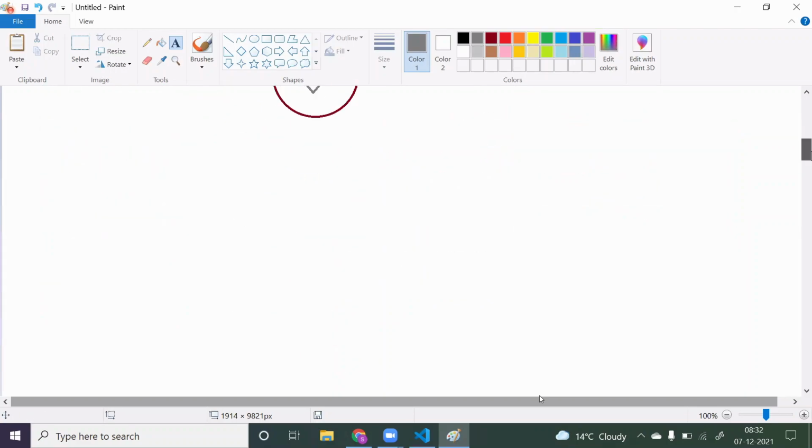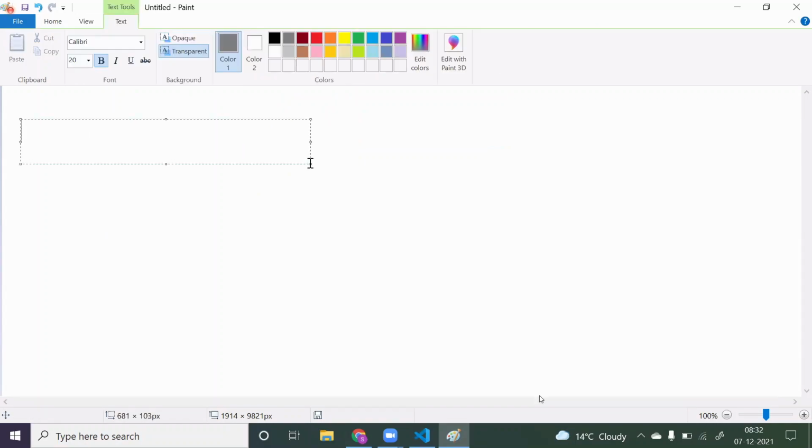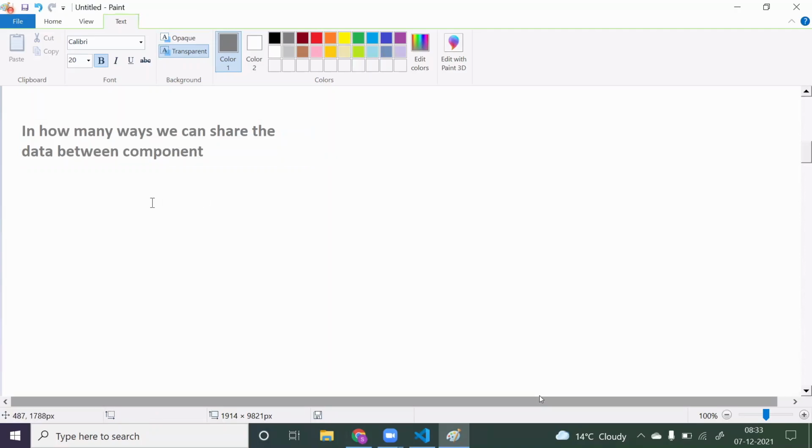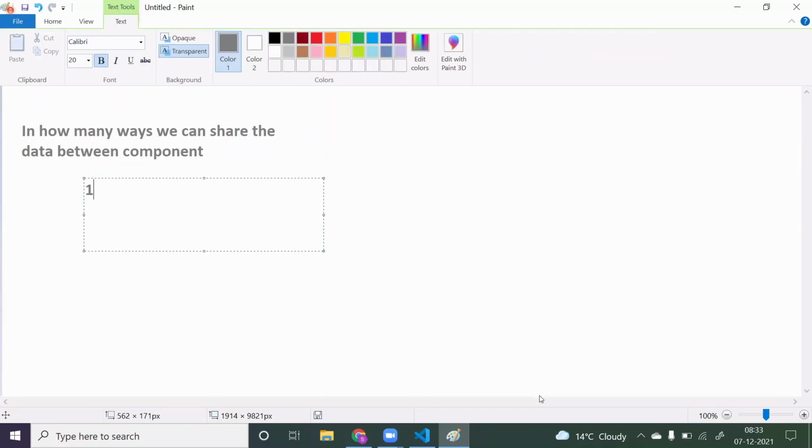Before that, tell me in how many ways we can share data between components, as of now. As far as we have learned, first, we know how to share data using the props concept, when you want to share data between parent and child.